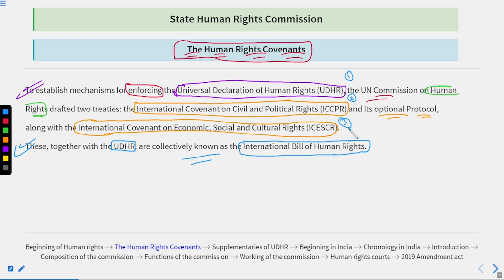So please just remember their short forms, remember their full forms. All right. Because this could be asked in the examination. Now let's move forward.